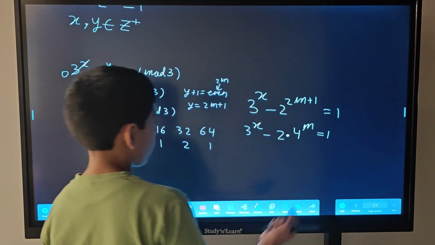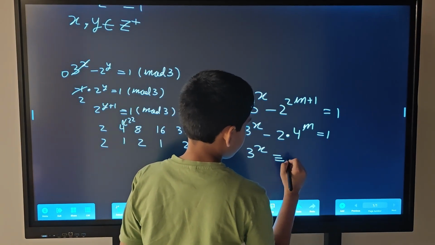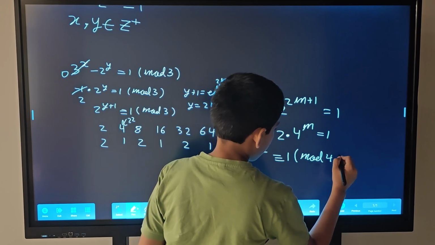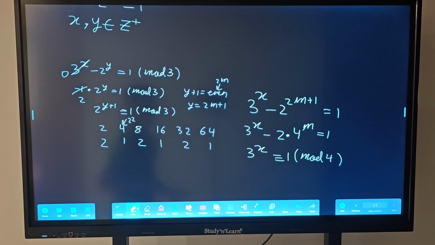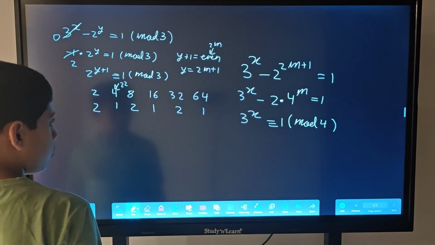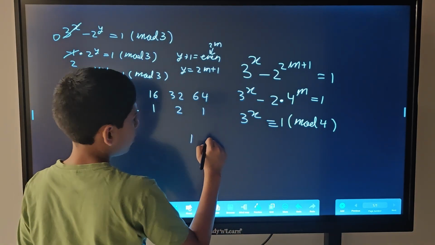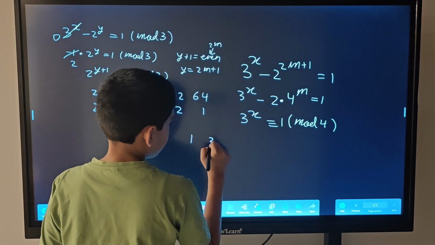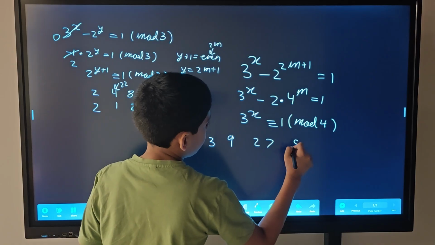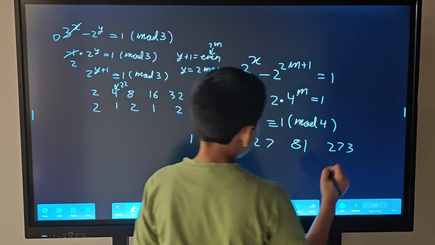We take modulo 4 on both sides, getting 3 to the power x is congruent to 1 modulo 4. And here we take the same process again and try to check the values. So we get 1 when x is equal to 0, and we get 3 when x equals 1, then 9, 27, 81, and maybe going a bit overboard, 243.